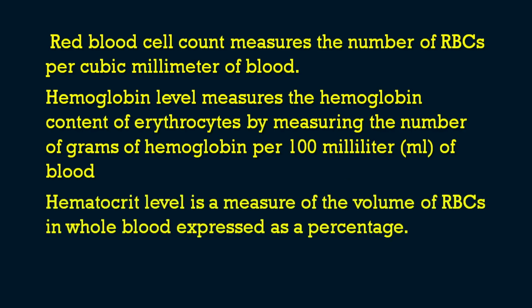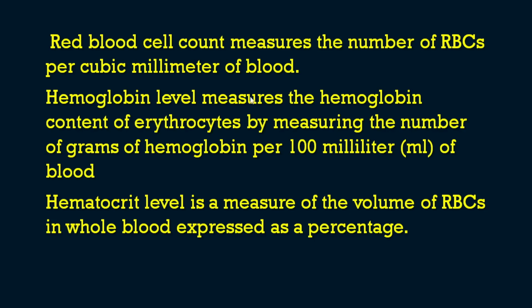And the final option was the hematocrit. So hematocrit level is the measure of volume of RBC in whole blood expressed as a percentage. It is a measure of the volume of RBC that is present in the whole blood. There is a formula for calculating the hematocrit, that is the RBC divided by plasma, expressed in percentage.